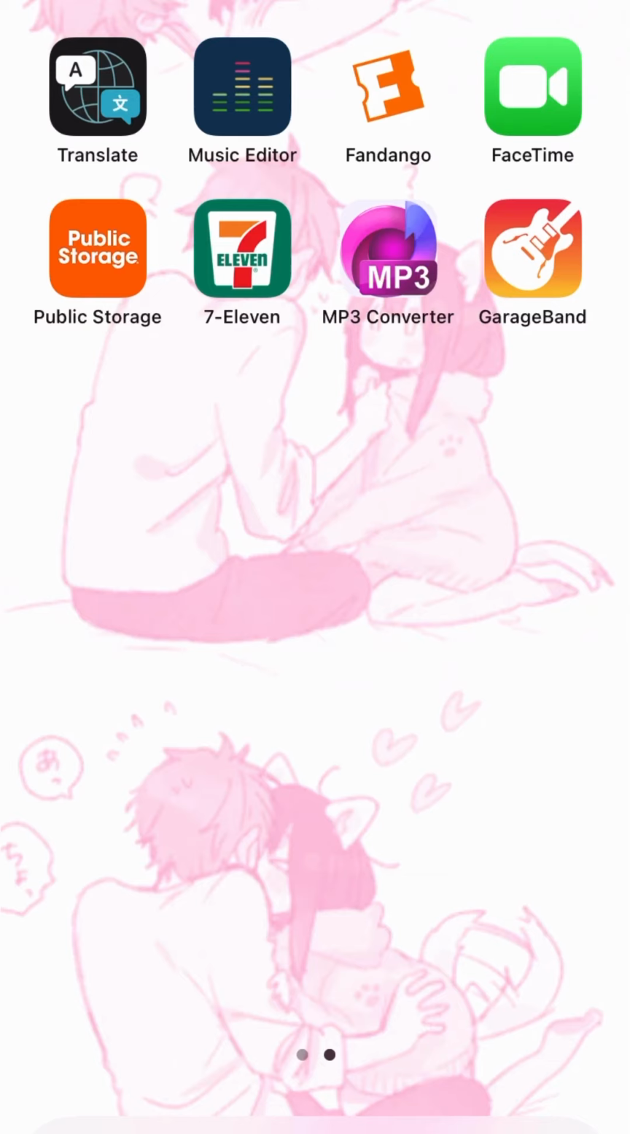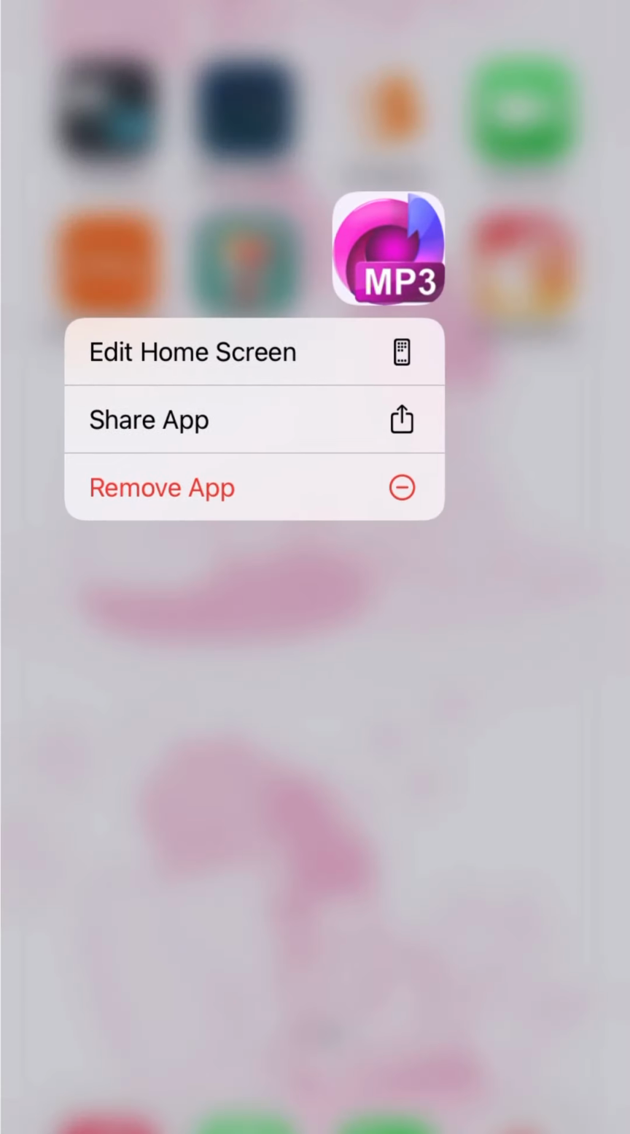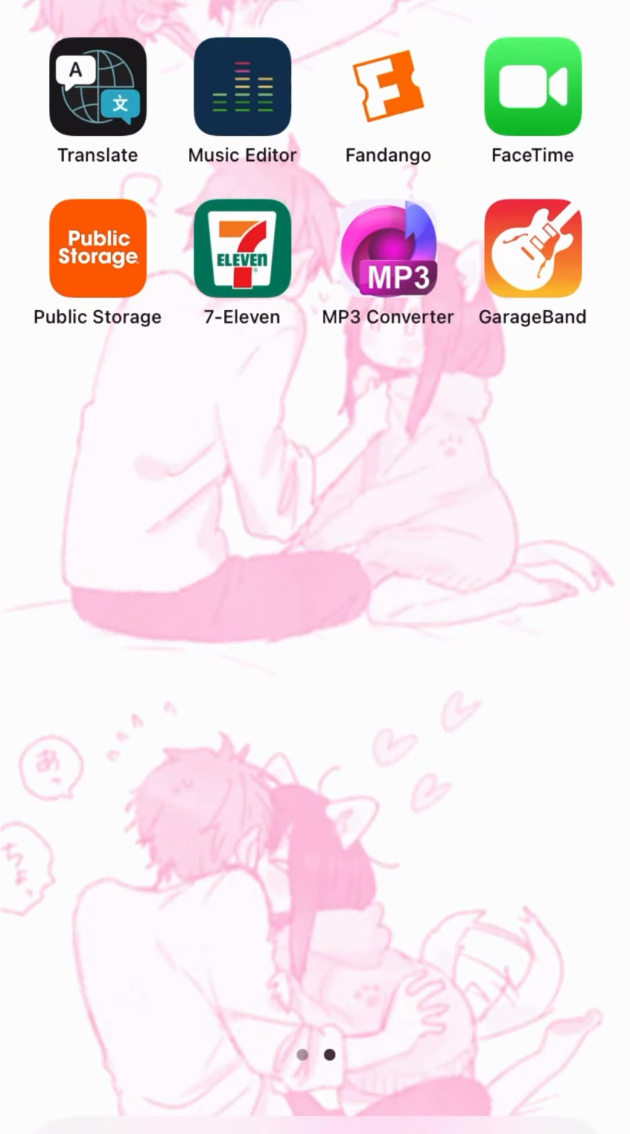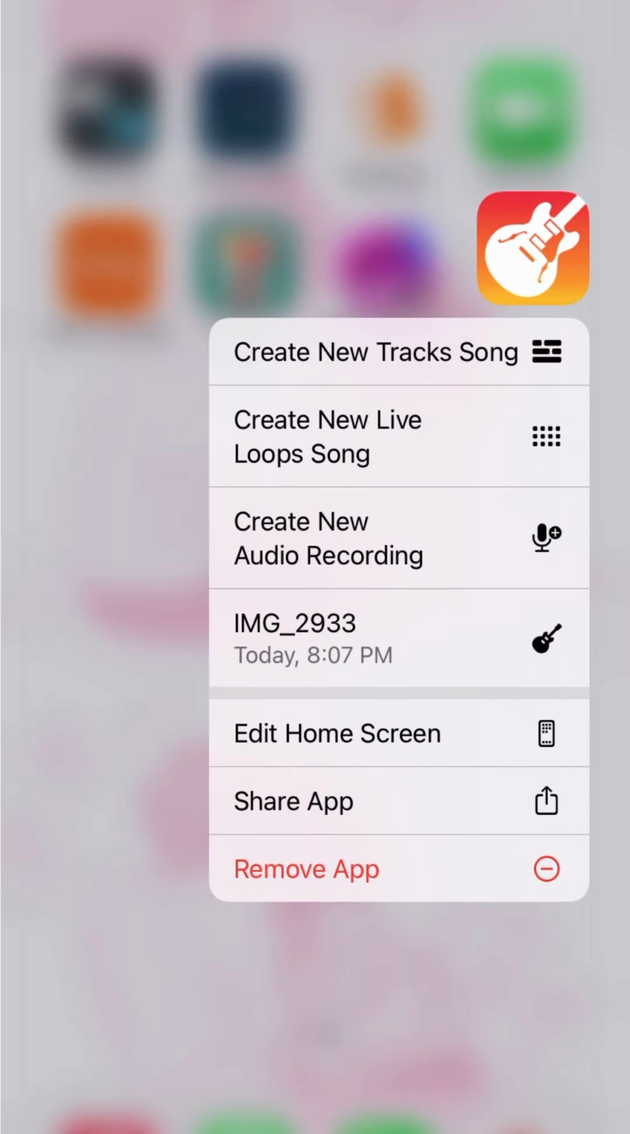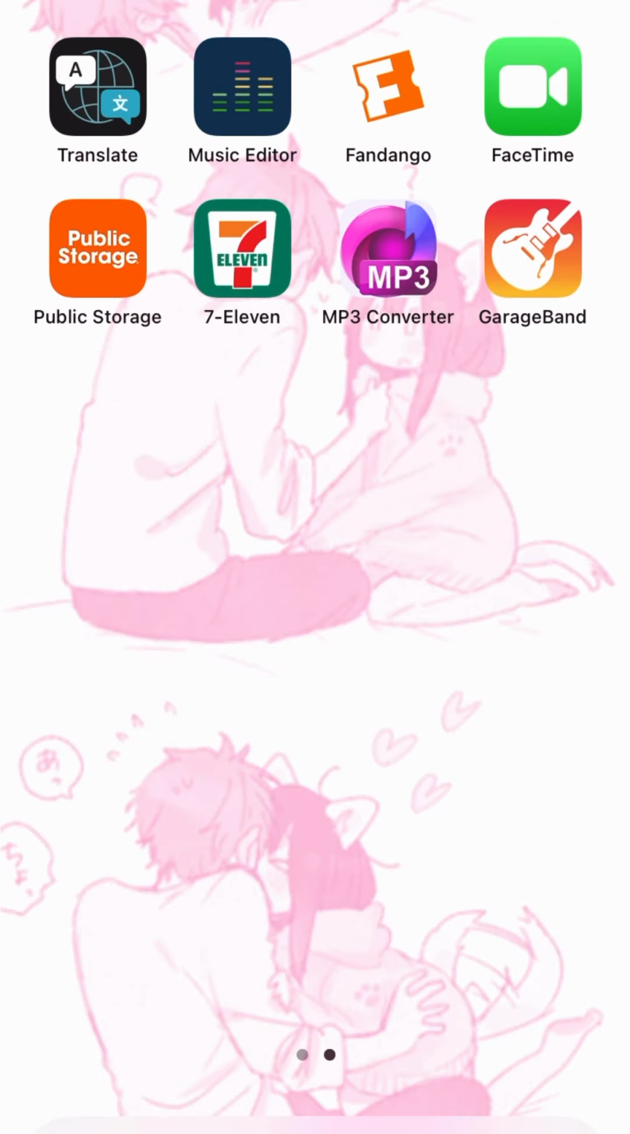Okay, so before we do anything, we're going to have to download two apps. I chose the MP3 converter. It is a free 3-day trial. After that, it's $3.99 a year. Also, GarageBand. It's already free and loaded onto your iPhone.